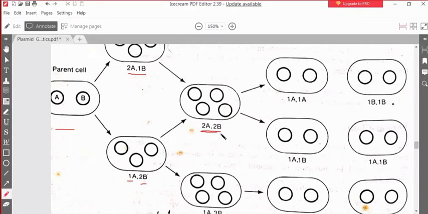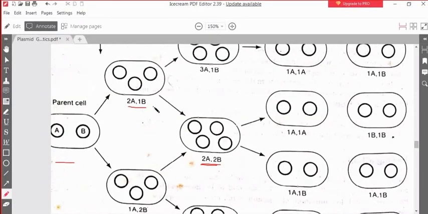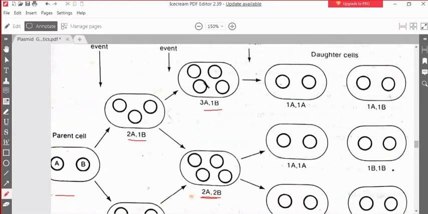So this is the normal phenomena. But consider this second phenomena. After 2A 1B formation, we need to amplify the 1B so that we can have 2B. We can replicate the B plasmid, but now the cell is somehow randomly replicating the plasmid. Random replicating means normally they must have 2A and 2B, but now they have 3A and 1B. That means during second replication, they are making some wrong thing.